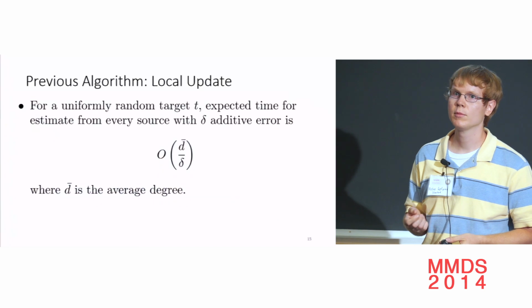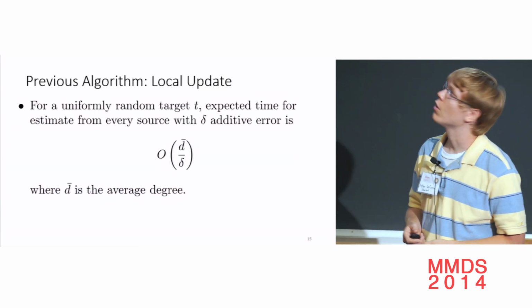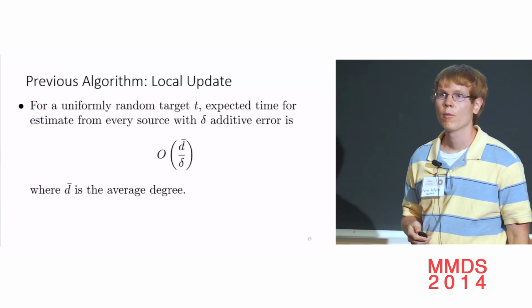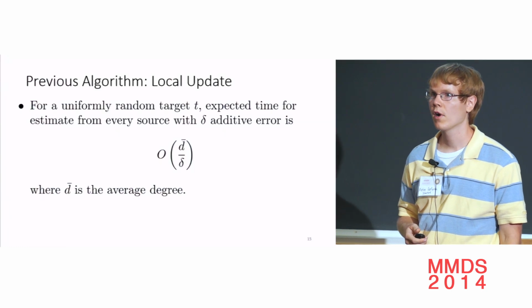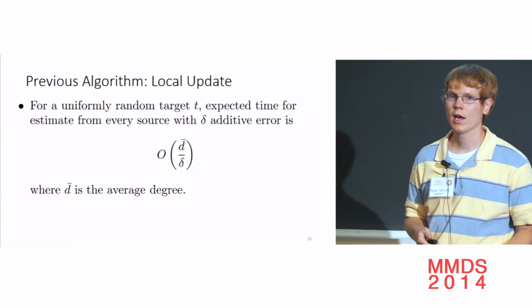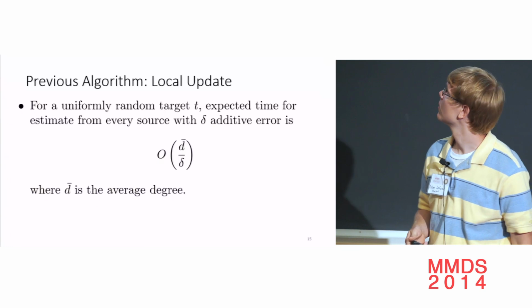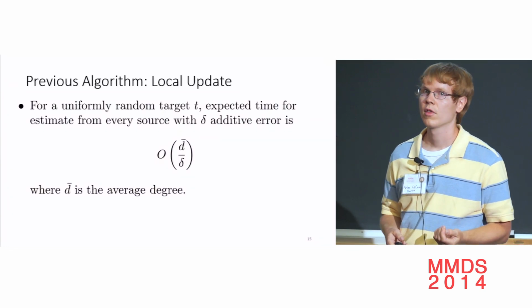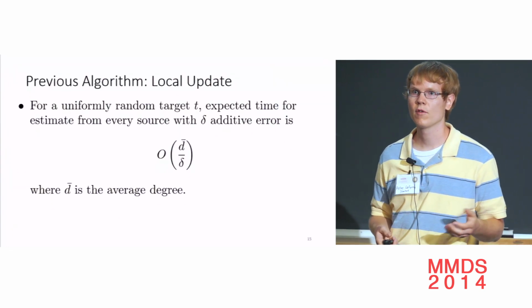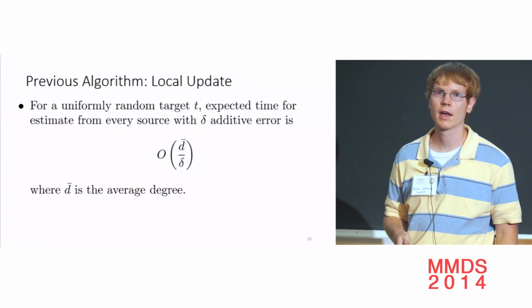We can say that for random targets, the running time is O of d bar over delta, where d bar is the average degree of our graph, and delta is that probability threshold that we're measuring. Or I guess in this case, it's the additive error guarantee, which is equivalent to the smallest probability we can detect.